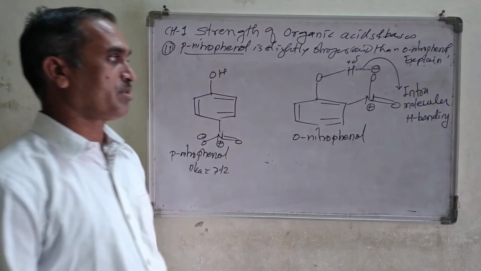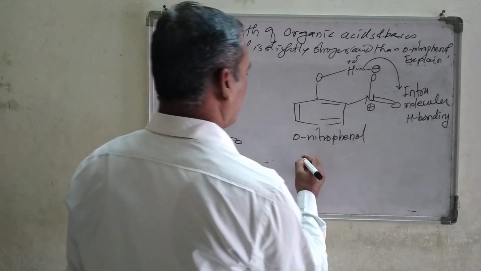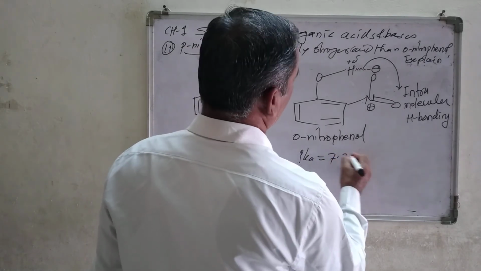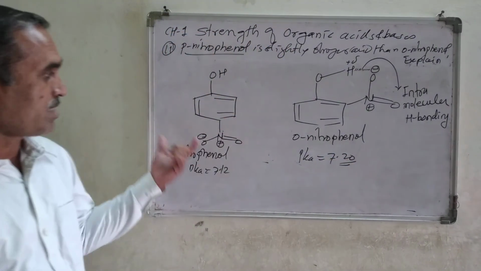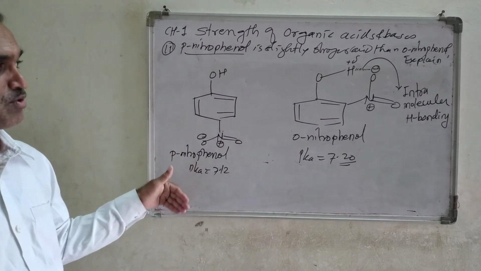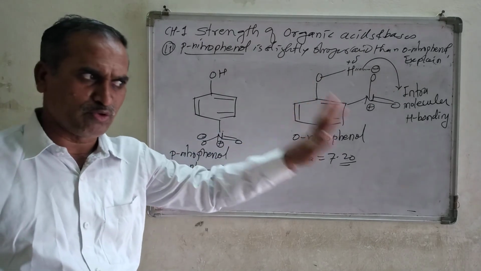Suppose a 2 mark question is there, you should draw the structure. The pK value is 7.8 here, maybe 7.20. This is slightly stronger than this one. The reason behind it: if you draw the resonating structures, you will get 6 resonating structures. In this case also you get 6.